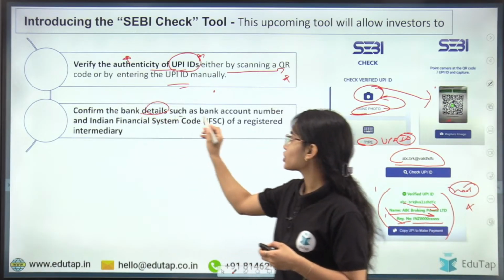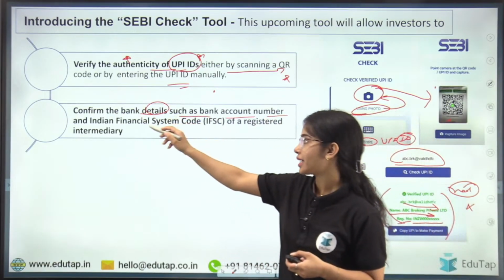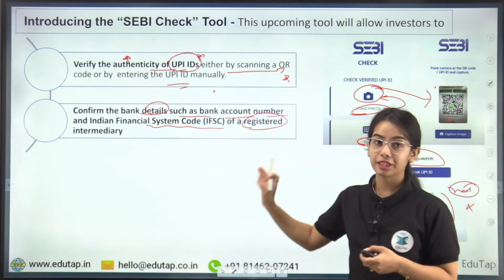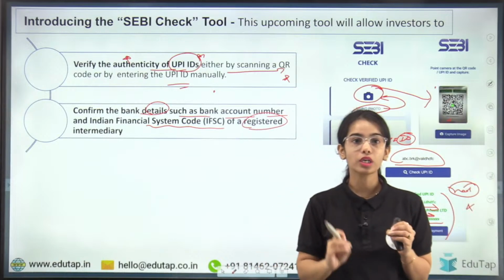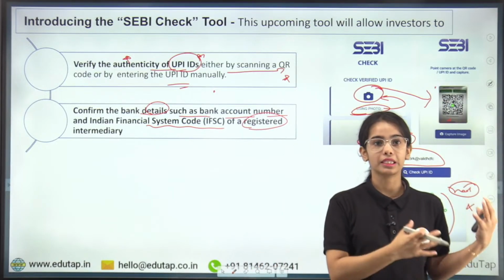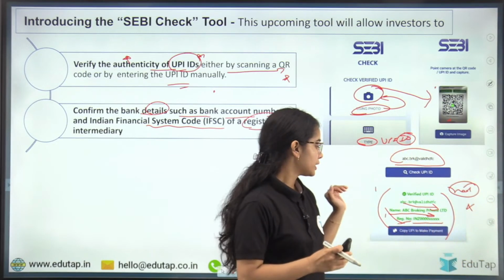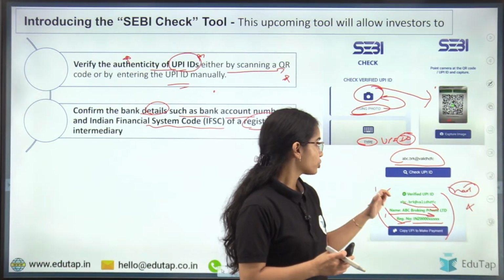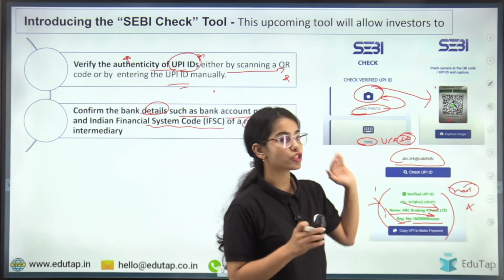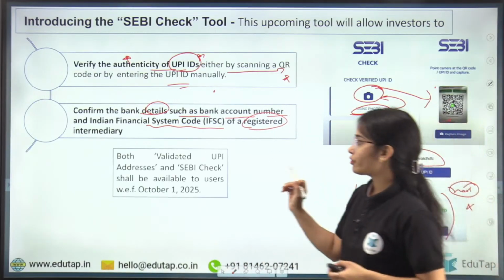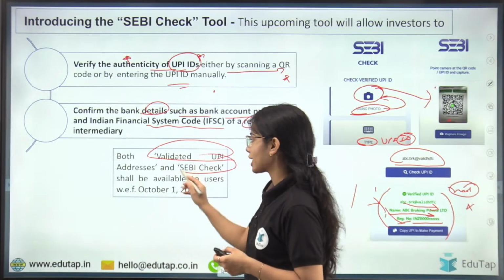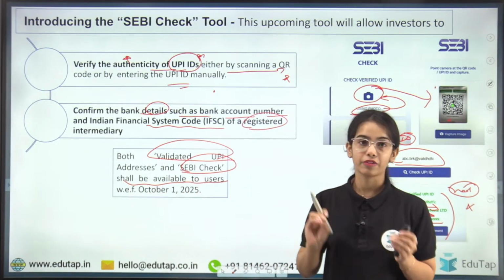They can also confirm the bank details, such as the bank account number and IFSC code of a registered intermediary, to check that the money is going to the account of the intermediary or whether it is being siphoned off to some other entity. So through this SEBI Check tool, they can check the account number and the IFSC code of the entity also. Now both validated UPI addresses and SEBI Check shall be available to users with effect from October